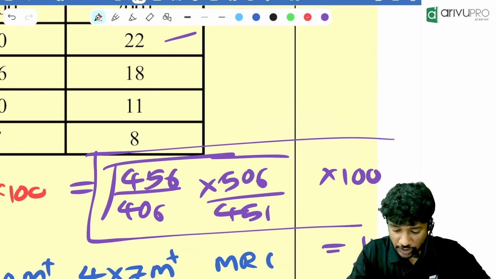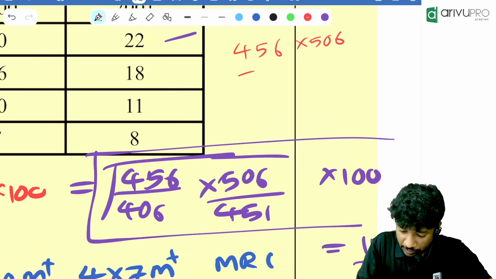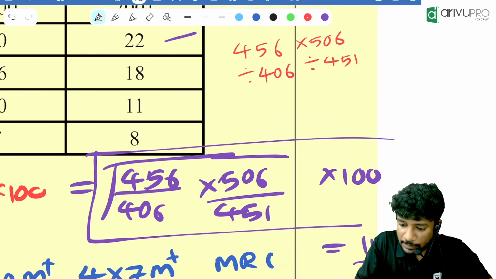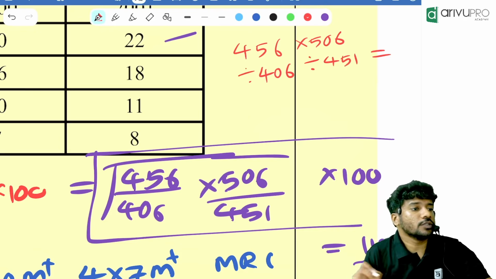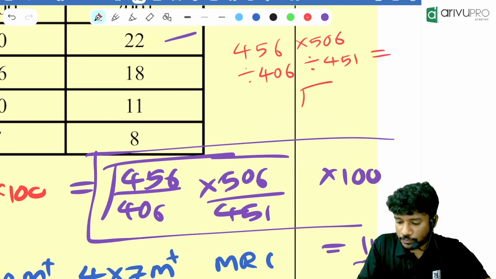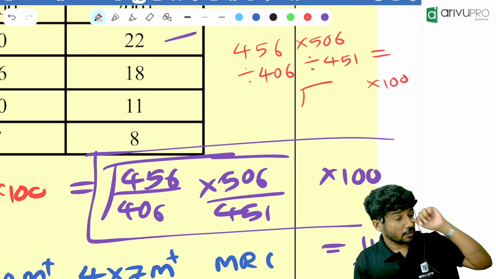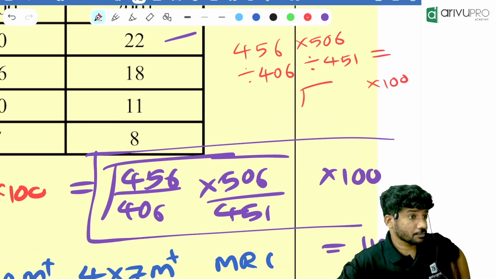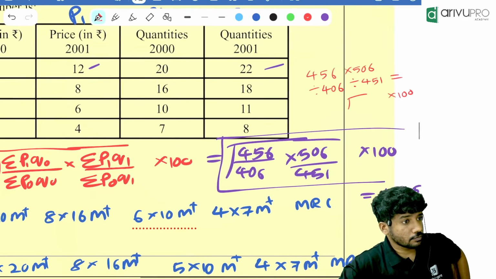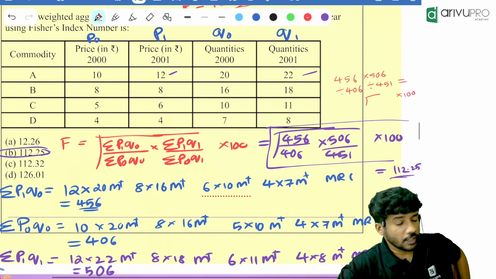How to do this? Type 456, then into 506, then divide with 406, divide with 551, then click what? Equal to. After clicking equal to, you will click what? Root. Then you will multiply it with 100. Okay. Got it, Akshaya? Yes, perfect.